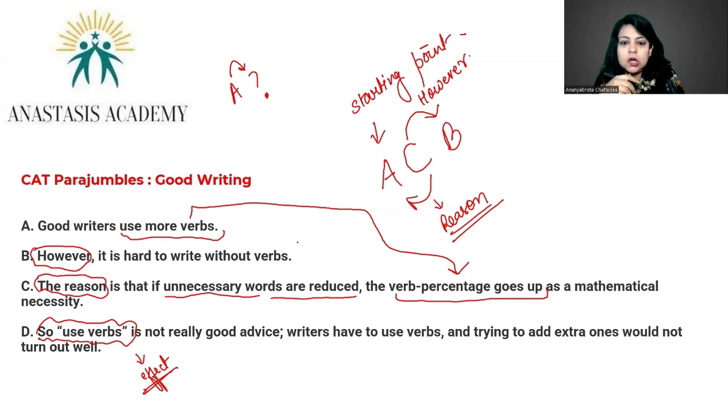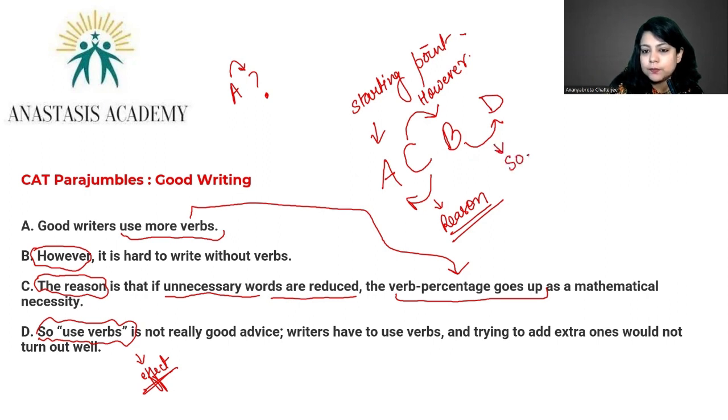Again, D is the conclusion for B. It is connecting with so. So, use verbs is not really a good advice. Writers have to use verbs, and trying to add extra ones would not turn out well.